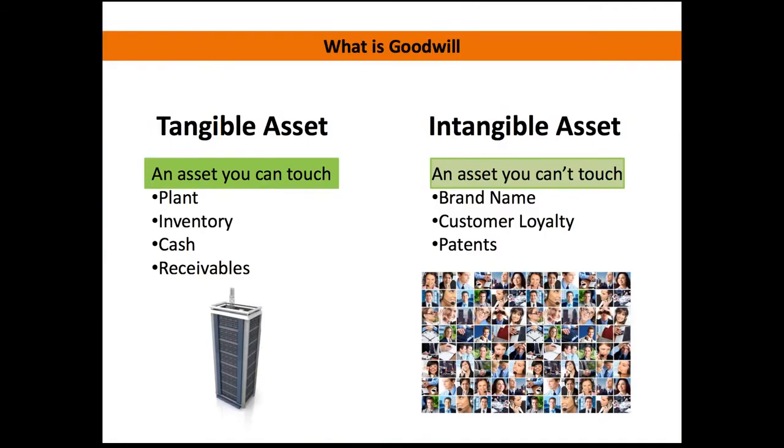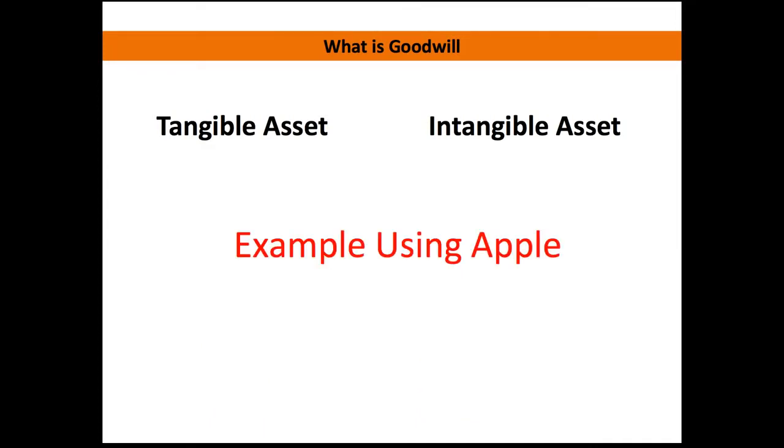Before we can start describing what goodwill is, we have to understand what tangible assets versus intangible assets are. On the left, a tangible asset is something that you can actually lay your hand on and touch. This would be your plant, inventory, cash, receivables, all those kinds of things. Now receivables, even though you can't touch them right now, eventually you will be able to. Intangible assets are those things that you can't touch, and that would be your brand name, customer loyalty, patents, things like that.